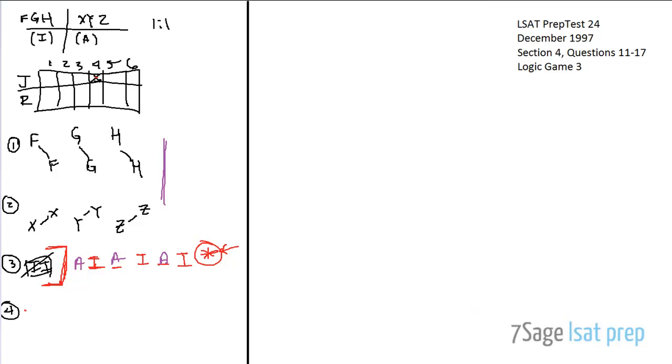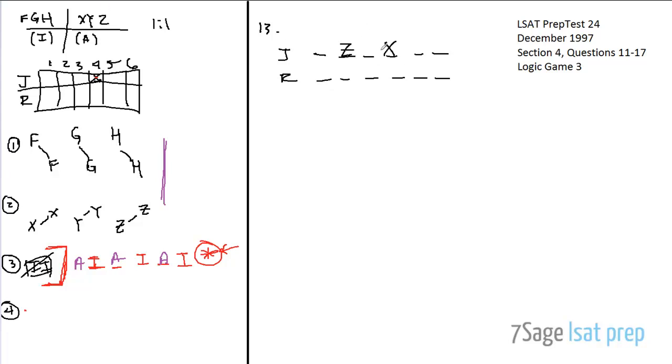Okay, moving on to question 13. Question 13 asks us, if Juarez evaluates Z during week 2, okay, so let's actually just put that in. So J evaluates X in week 4, now he evaluates Z during week 2, right? Then Rosenberg must evaluate which one of the textbooks during week 5. Okay, so this is what's going on, right?